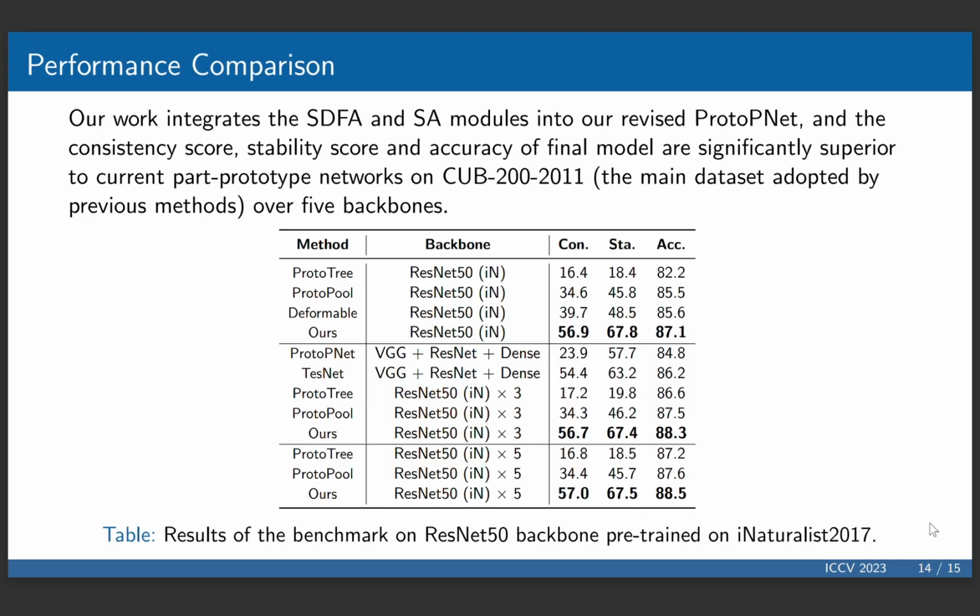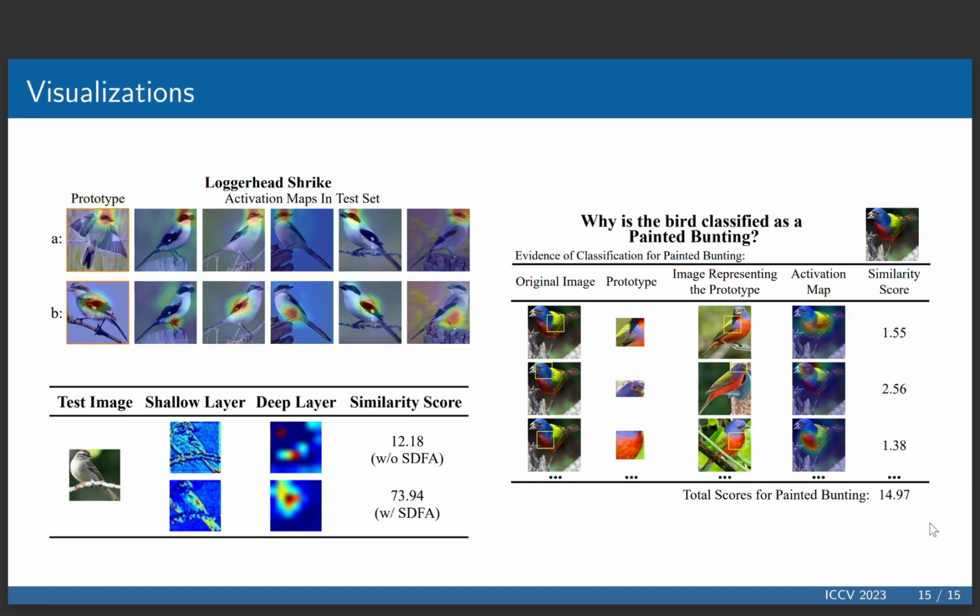Our work integrates the SDFA and SA modules into our revised proto-PNet, and the consistency score, stability score, and accuracy of the final model are significantly superior to current part prototype networks on the CUB dataset. We also provide many visualization results of our proposed model for better understanding of it.